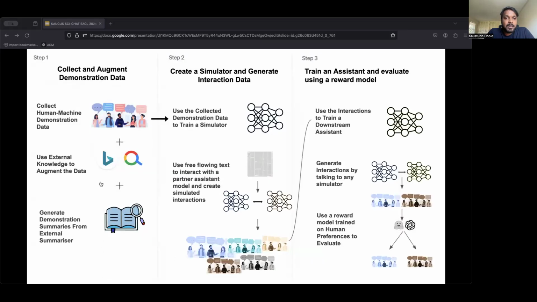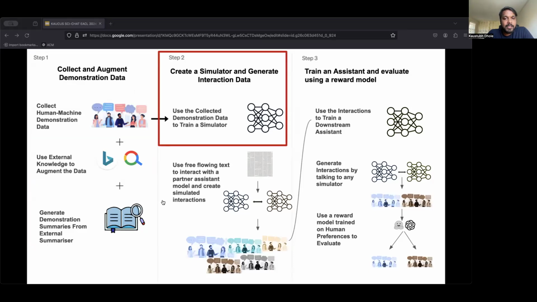So here we establish our three-stage framework and describe how we create and evaluate effective simulators. In step one, we first collect human-machine demonstration data. We then use an external retrieval system to augment the data to create training data for S-RAG to be able to converse by retrieving external text during the course of a dialogue. Or we use a conversational summarizer to begin the interactions conditioned on a conversational summary to train S-control to be able to converse over any initially conditioned text.